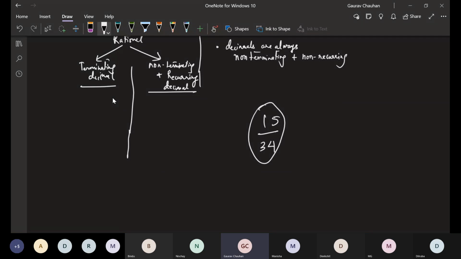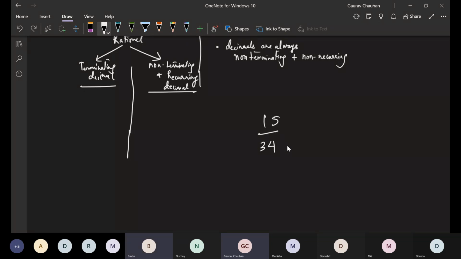Bindu, can you talk? Hello, Bindu, can you please talk? Yes, sir. Rational number, is that clear? Because it's written as a ratio, integer divided by integer, denominator is not 0, it's a rational number.